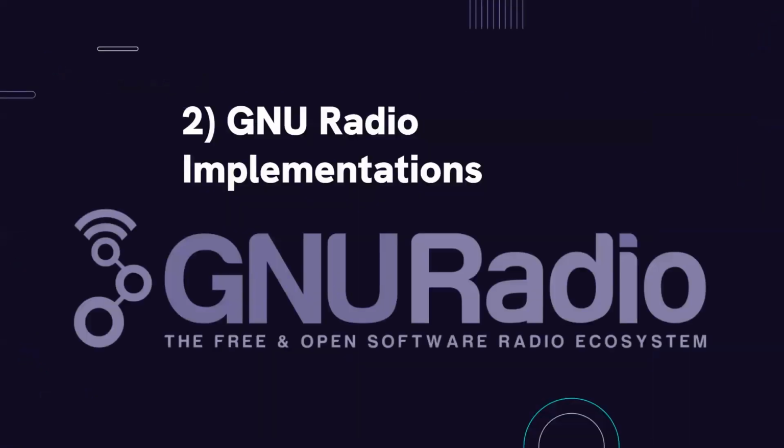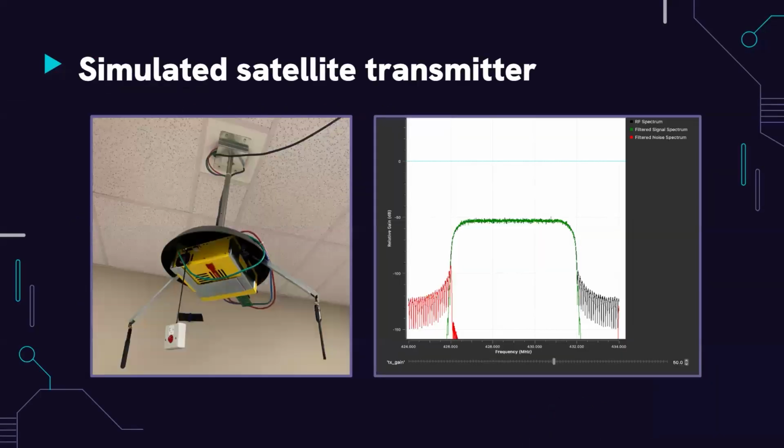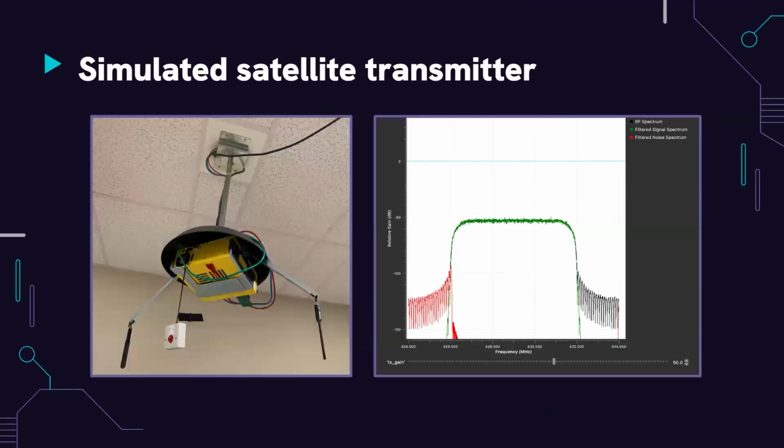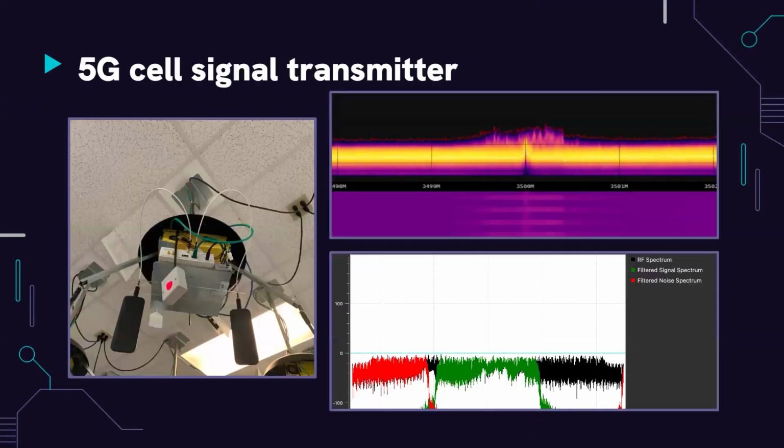In order to manipulate the SDRs, we'll be using a software called GNU Radio. In GNU Radio, we can use open source software to create customizable blocks, and then we can turn that into sending and receiving signals on the actual testbed. Here we're going to simulate a satellite transmitter, a simple video transmission, and we can also emulate the 5G cell signal transmitter as interference.